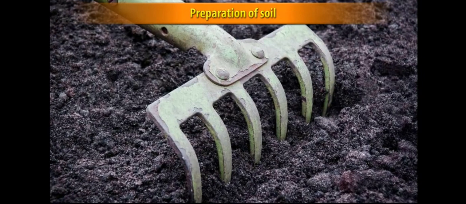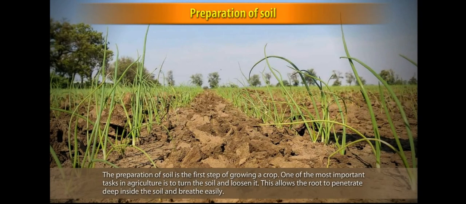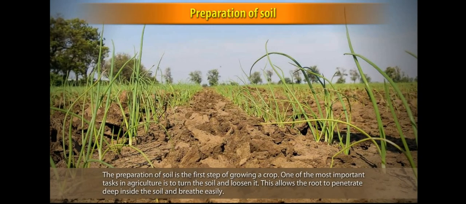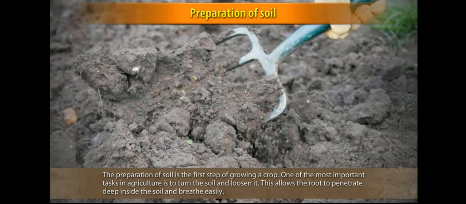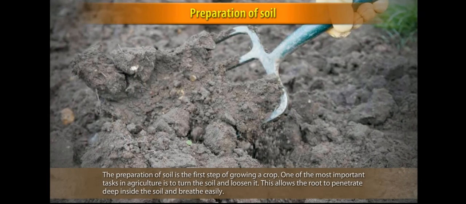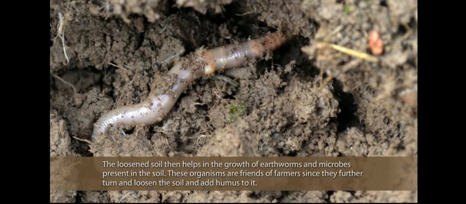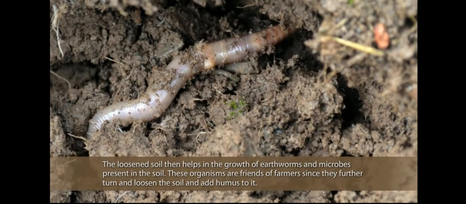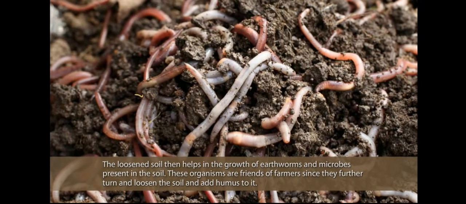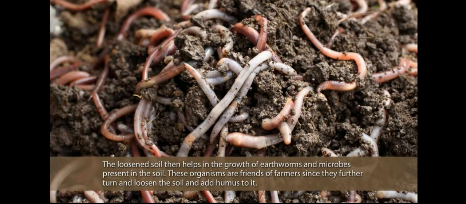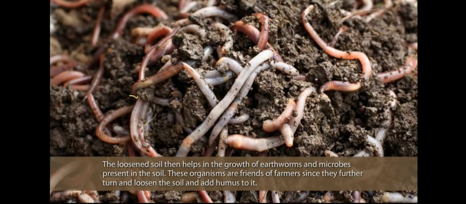Preparation of soil. The preparation of soil is the first step of growing a crop. One of the most important tasks in agriculture is to turn the soil and loosen it. This allows the roots to penetrate deep inside the soil and breathe easily. The loosened soil then helps in the growth of earthworms and microbes present in the soil. These organisms are friends of farmers since they further turn and loosen the soil and add humus to it.